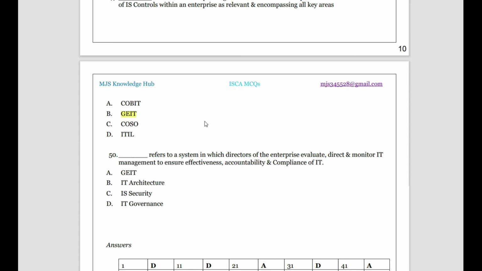IT architecture depends upon the business policy of the company. IT security is for the IT systems, which is dependent upon the architecture design. So IT governance is the system through which directors will see, evaluate, direct and monitor the IT management in the organization. Okay, so this is a small difference which you need to understand every time.